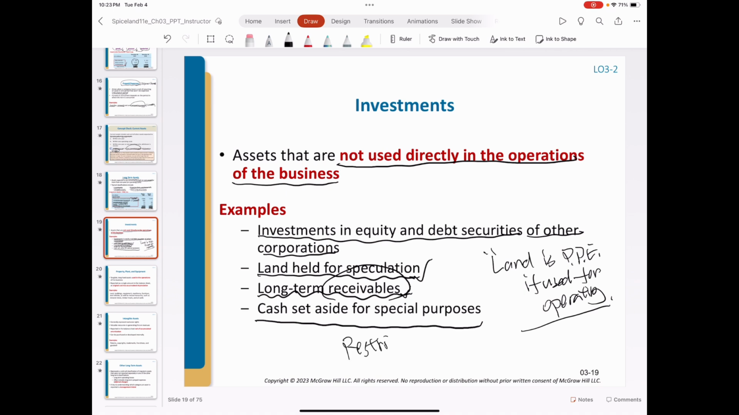Cash set aside for special purpose. It is also called restricted cash. Cash with restriction. These are money held for a purpose, for example, to pay off the long-term debt or for a future large purchase. And this cash has restrictions. It is not liquid anymore. Because of loss of liquidity, we should classify this cash set aside to be non-current assets.